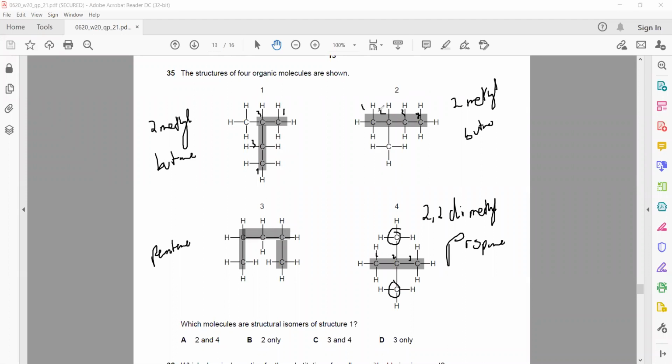So the 1 and 2 actually are the same structure, so they are not isomers. So the third one is an isomer because same molecular formula, different structure. And how do you know there is a different structure? It should have a different name as well. So 3 and 4 are the isomers of 1.